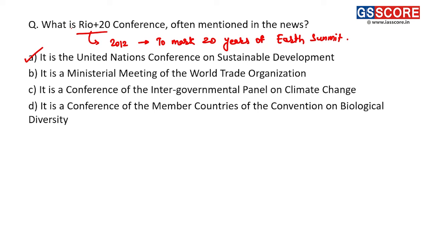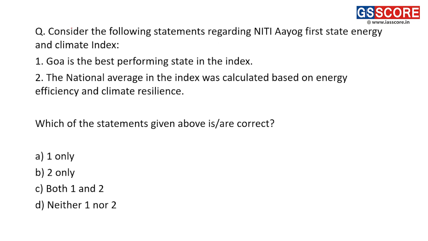Next question. Consider the following statements regarding Niti Aayog's first State Energy and Climate Index. First statement, Goa is the best performing state in the index. Right, so this statement is a correct statement. Goa along with Gujarat. Goa and Gujarat, these are best performing states.